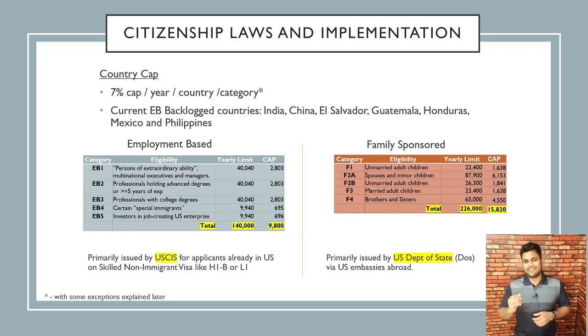Country caps. This is an important topic to understand. So as per the law, there's a 7% cap per year per country per category, and this is only hit by some countries, of course, and there are some exceptions to it, which is the crux of this video. The current backlog countries are India, China, El Salvador, Guatemala, Honduras, Mexico, and Philippines. That means even if there are green card numbers available, they can't be given to these countries if they hit the 7% cap per year. That's why they're backlogged.